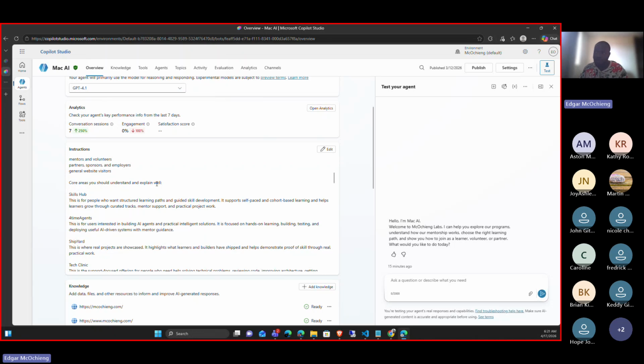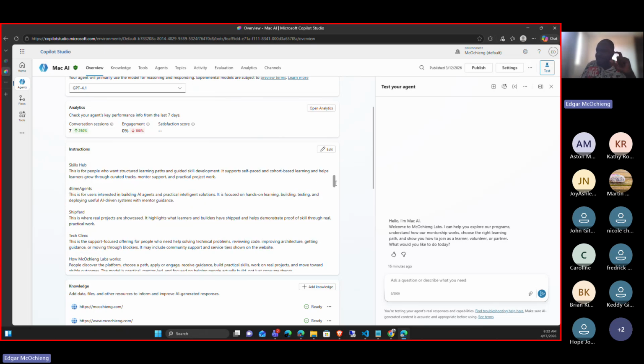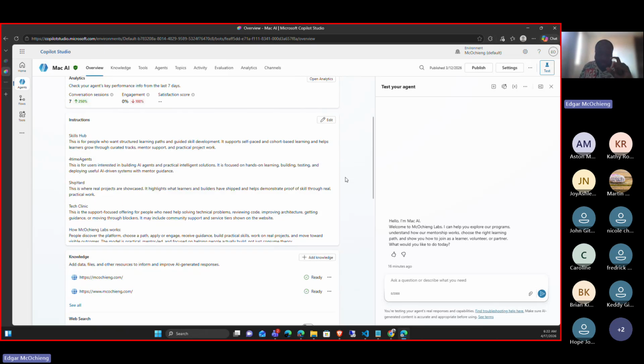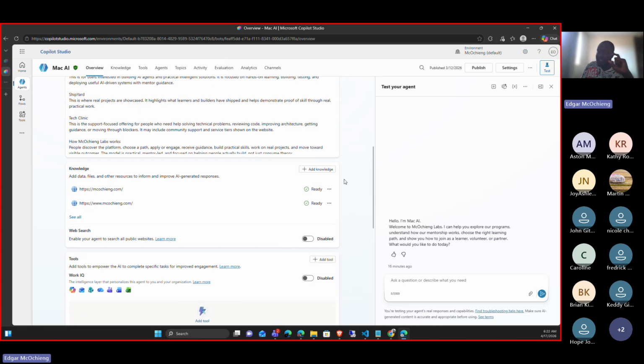And in Copilot Studio, prompt engineering comes in by giving it instructions. How are we able to give it the best instruction for it to perform in the best way possible? After we've given it the best instruction, we have the knowledge. And what is knowledge? Knowledge is where I can direct it: this is where you will get the information from.